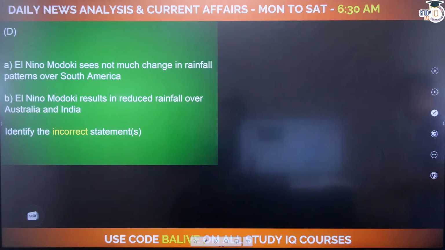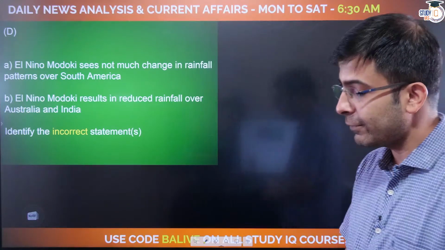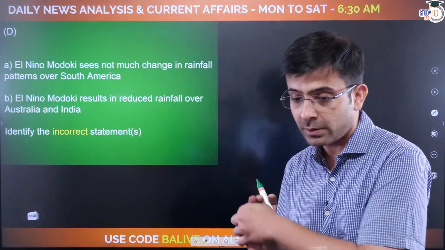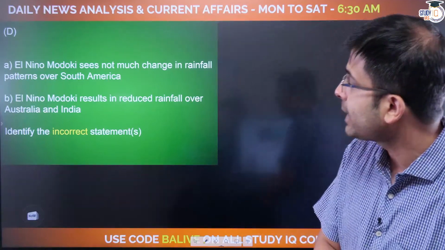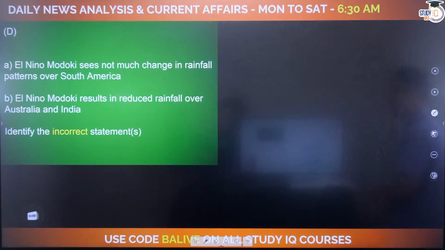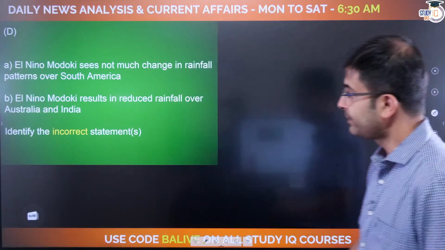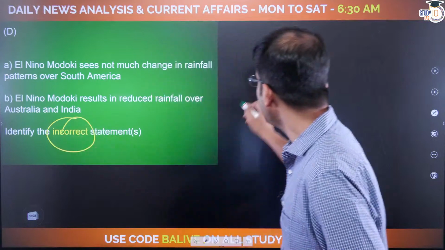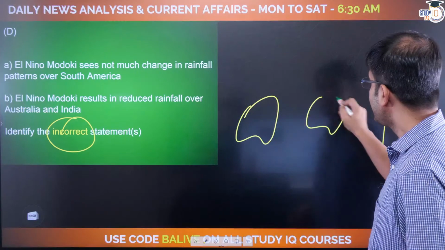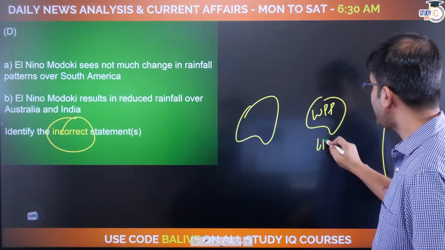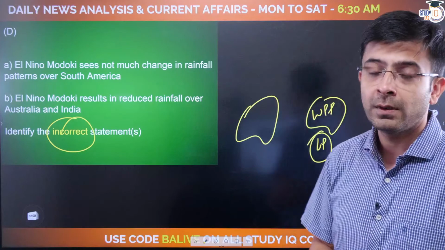Okay. Identify the incorrect statements. El Nino Modoki. Does it see much change in rainfall patterns over Southern America? Okay. I gave you the answer to this in this discussion. If you still have doubts, just go rewind 5 minutes. You'll understand the answer. And El Nino Modoki results in reduced rainfall over Australia and India. Identify the incorrect statements. Okay. Remember the Modoki essentially is what? Here is your Australia, here is your Southern America, here is your Western Pacific pool, here is your low pressure. Go ahead, draw the figure, figure out. Where is the rain happening?